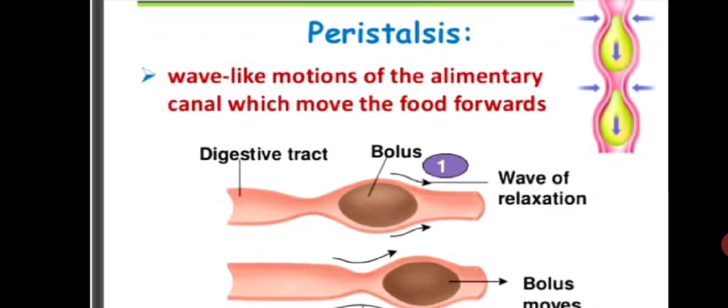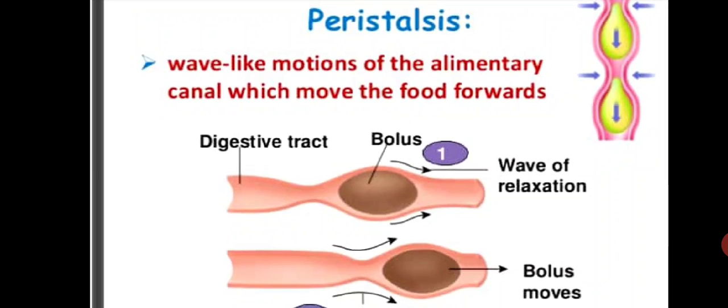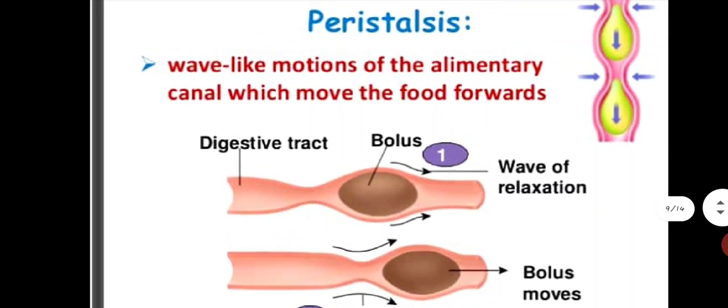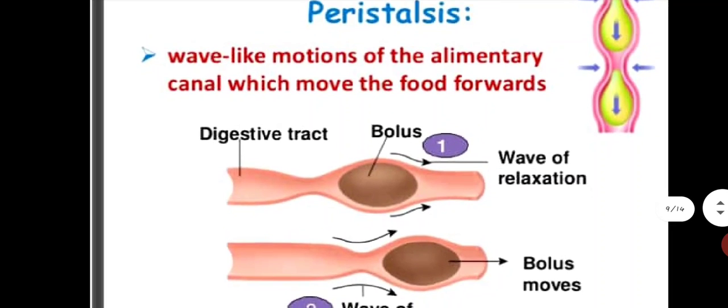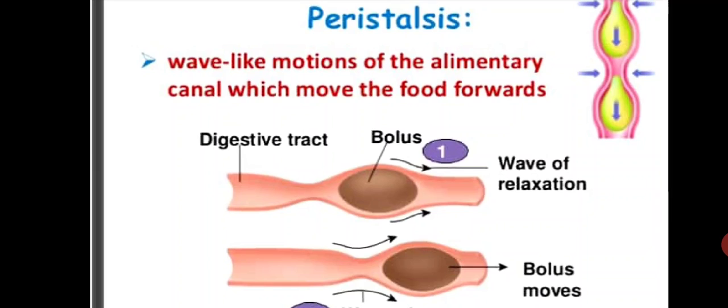due to this peristalsis movement only, after swallowing, your food moves through the esophagus, and because of that peristalsis movement from the esophagus, your food is entering the stomach. From the stomach the peristalsis movement occurs, and the food reaches your small intestine, and further it is moving forward. And this movement of the food is only because of this peristalsis movement.